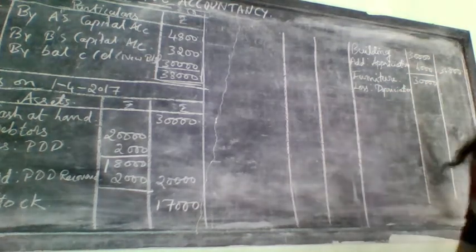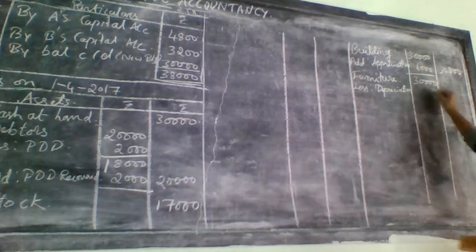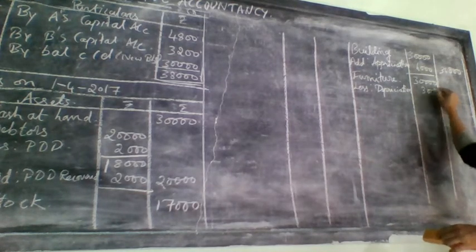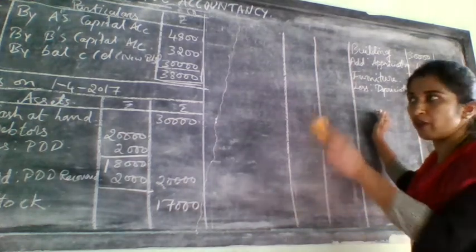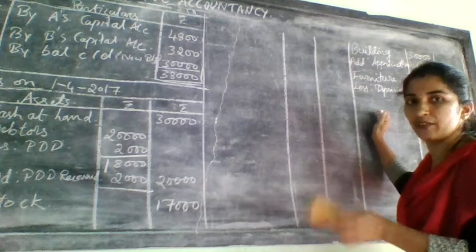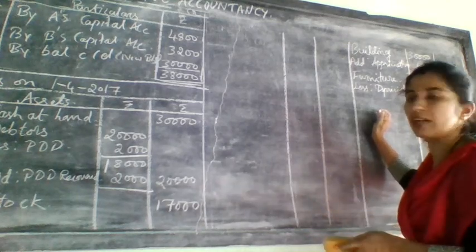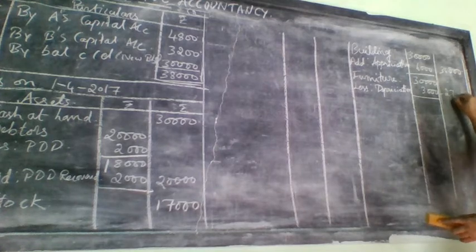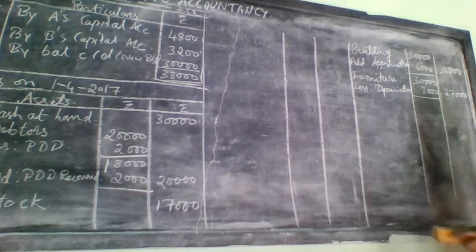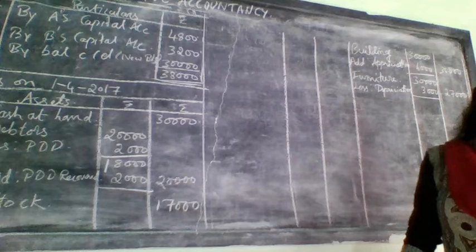How much percent did they tell? 10%, already you have charged there. That is 3,000. Right, directly here. No need to charge once again while doing the balance sheet. All you will do in the revaluation account only. Same thing you copy and write it here. So 30 minus 3, how much will it come? 27,000.